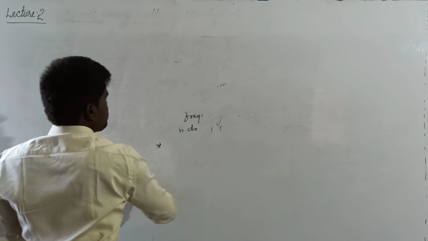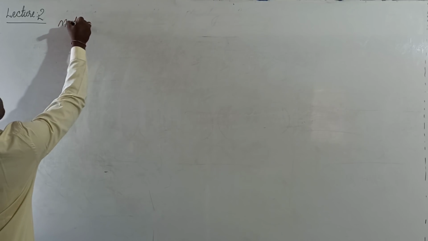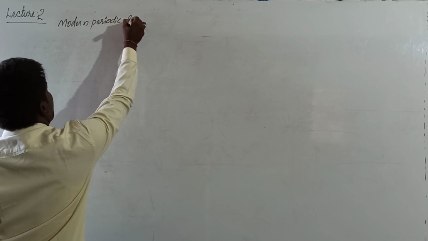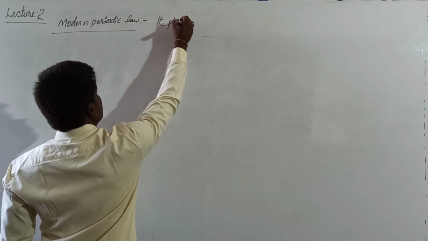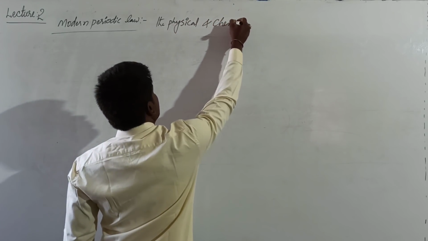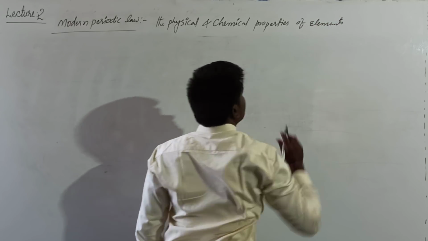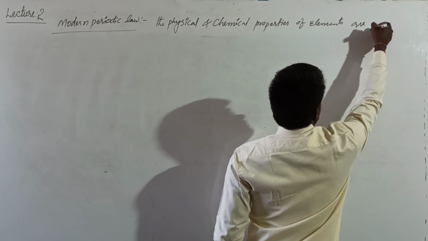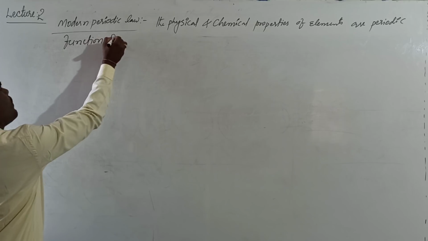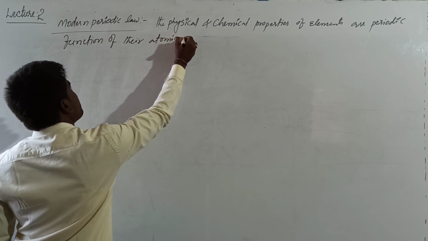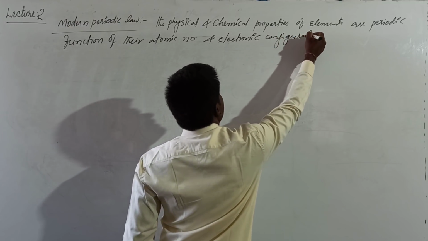We'll see the modern periodic law. This modern periodic law says that the physical and chemical properties of elements are a periodic function of the atomic number and electronic configuration, actually valence electronic configuration.